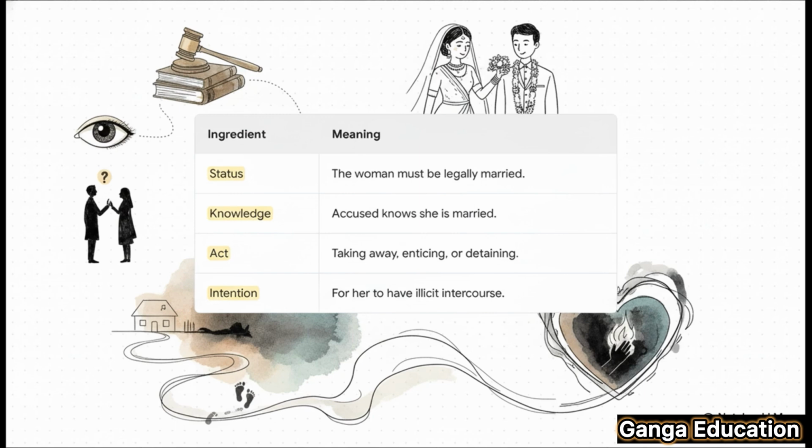Second, the accused must have knowledge of her marital status. Third, the accused must have taken or enticed her away, and the most important ingredient, the fourth one, is the criminal intention, the intent to facilitate illicit intercourse.